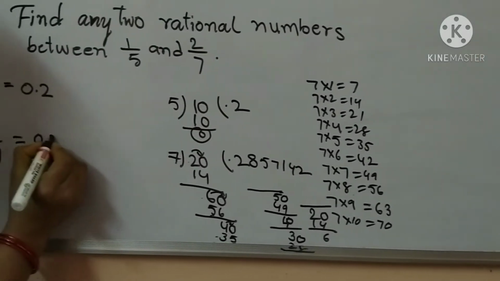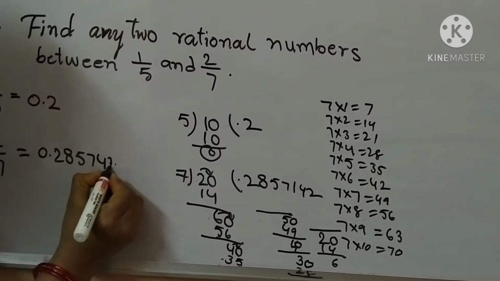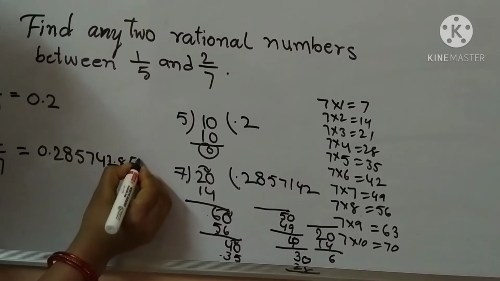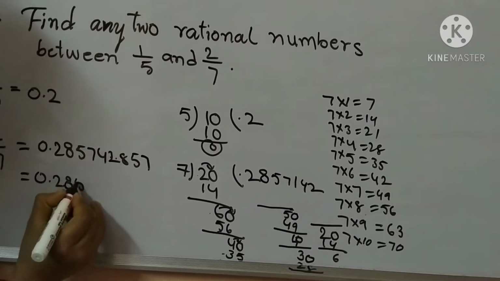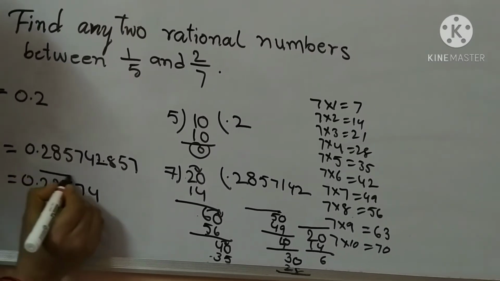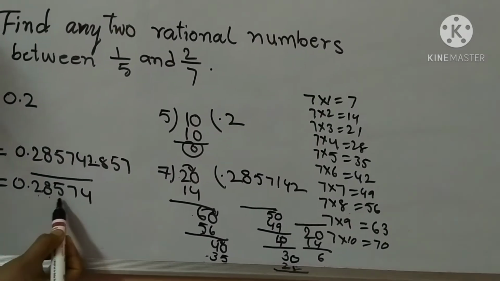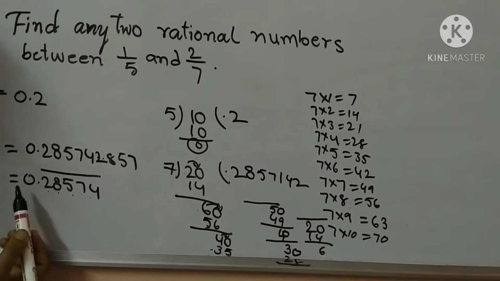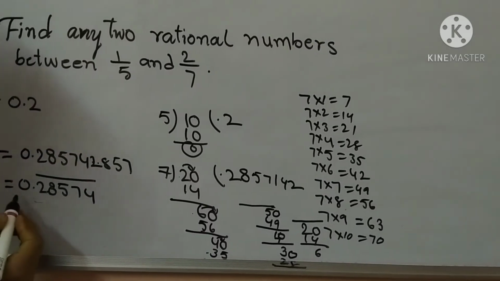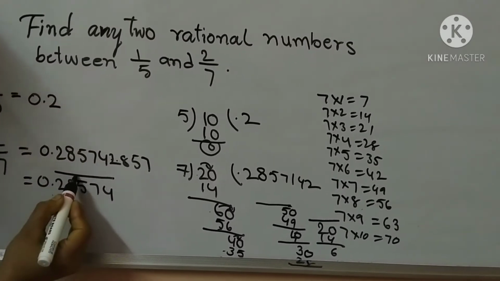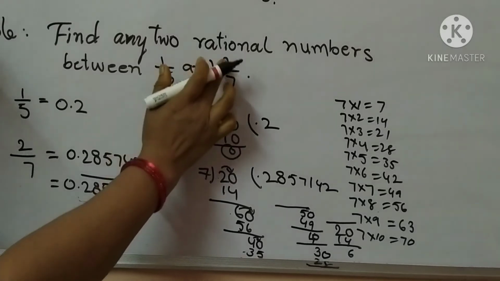So write 0.285714. The same digits 2, 8, 5, 7, 1, 4 are repeating, because after writing these digits you get the same numbers again. Did you understand, children? Again 2, 8, 5, 7, 1, 4 are repeating. So here it is 0.285714 with a bar over it.